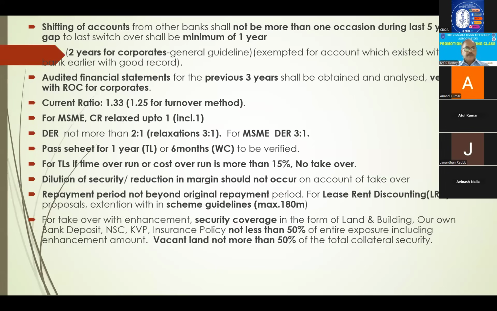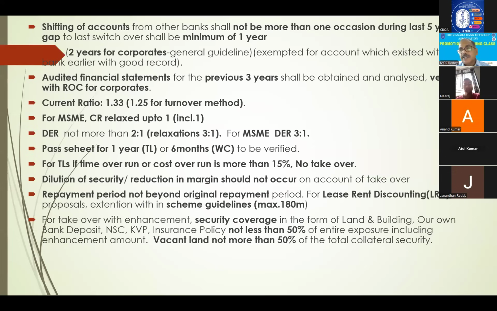Right? Next. Repayment period. Normally, whatever repayment period left over in other bank, same repayment period we have to give. We should not extend. Why we should not extend means, as per Reserve Bank of India, if you are extending repayment period or if you are changing rate of interest, it is considered as restructuring, and you have to classify standard account as non-performing asset on restructuring.